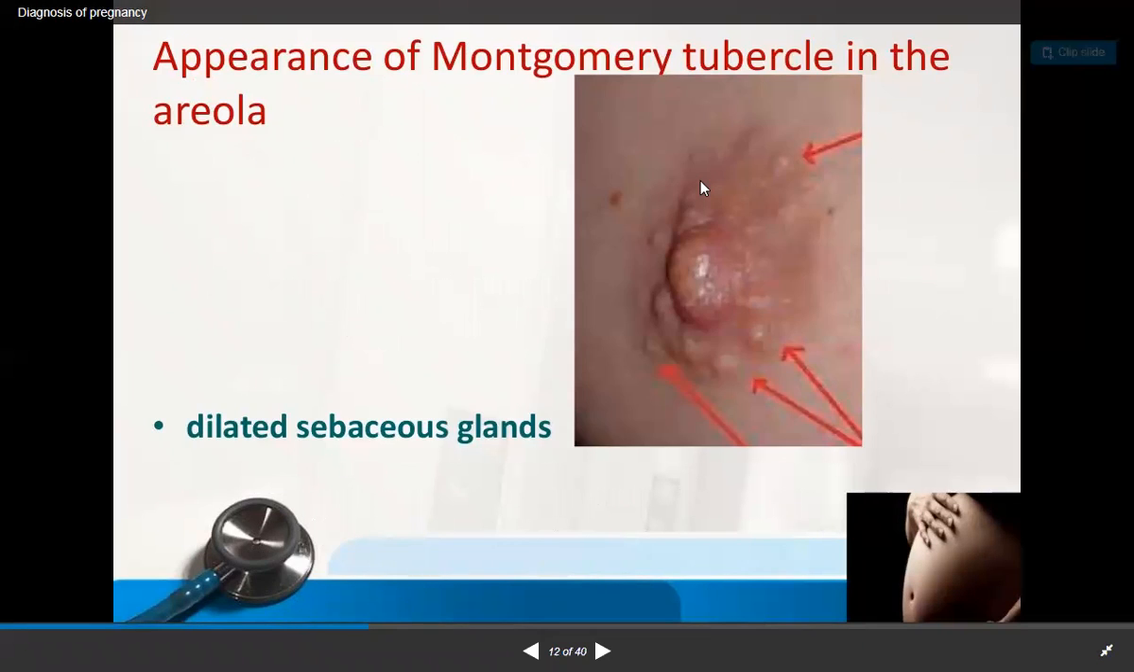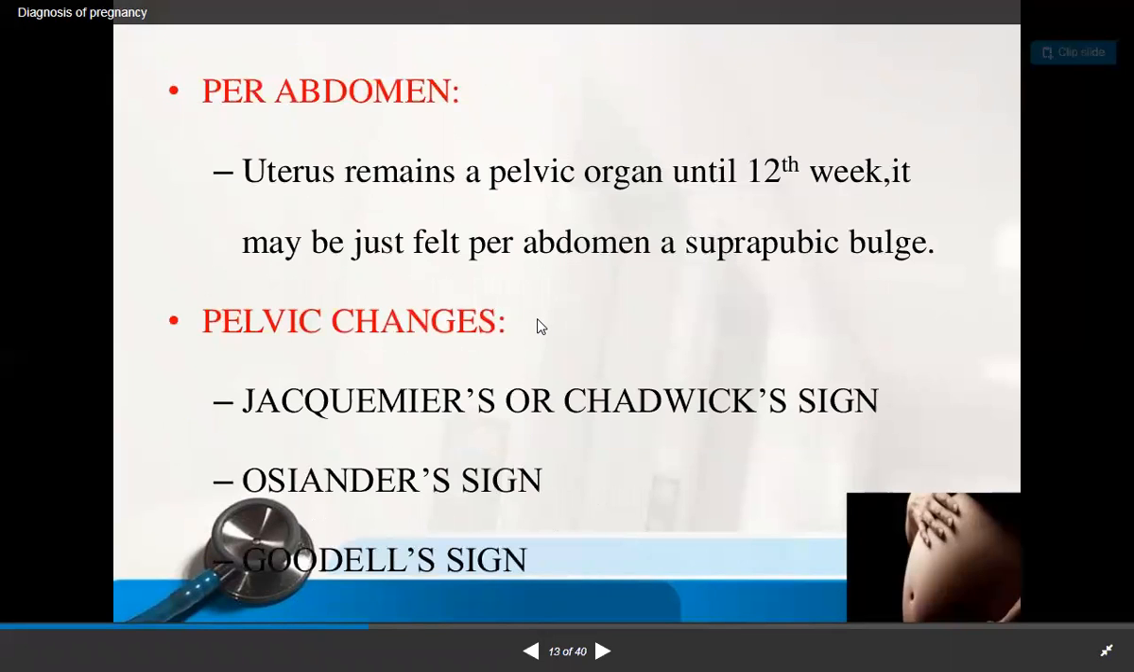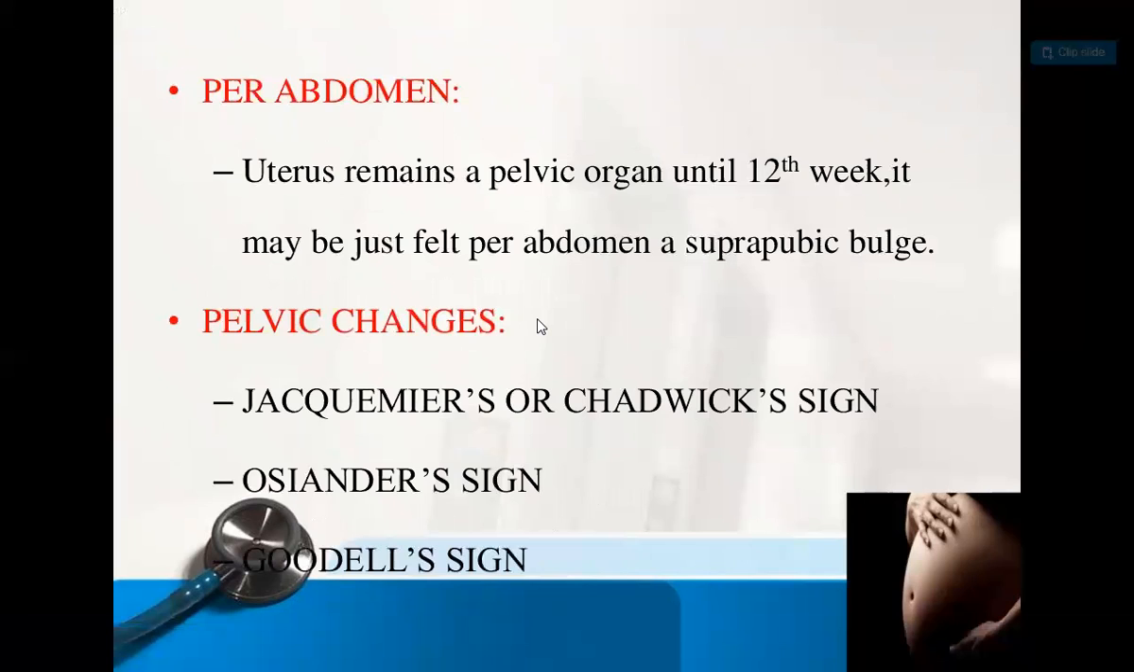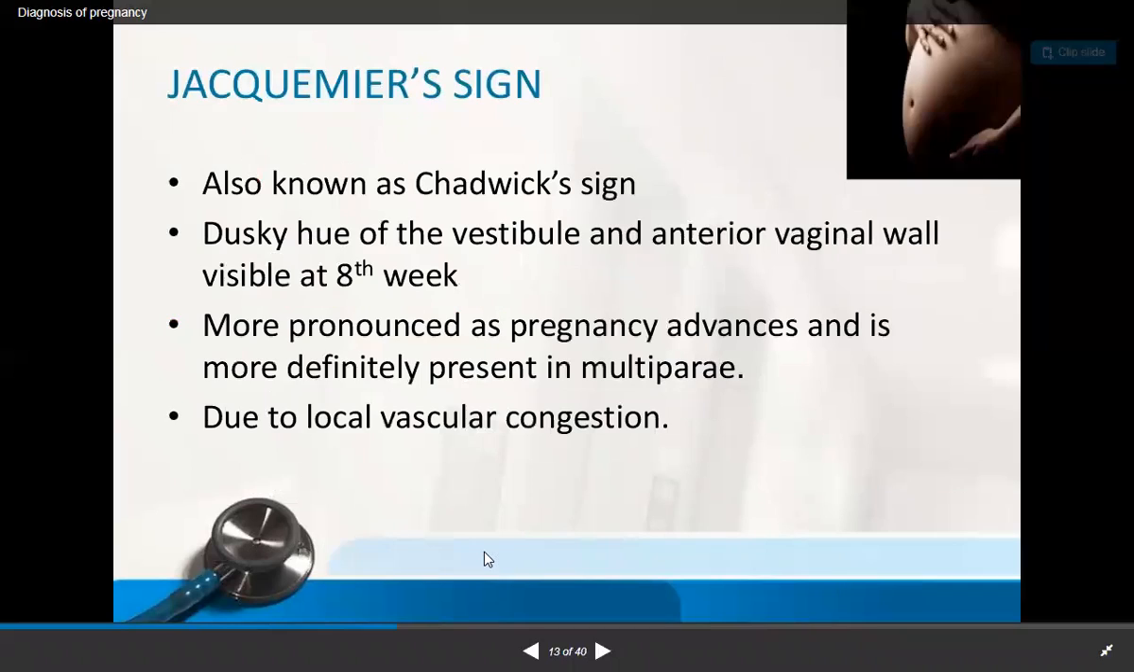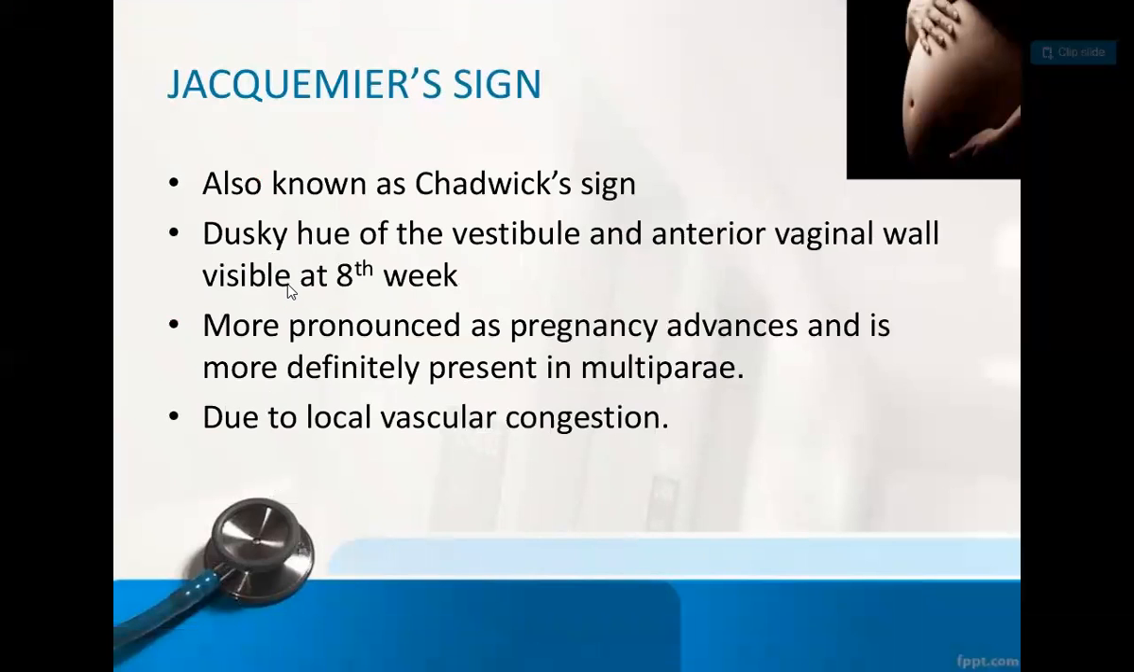That is nothing but genital sebaceous glands. Then on the abdomen, we have divided it into two parts, pelvic changes and the uterine changes. And the signs, again pelvic, that is Jacquemier or Chadwick sign, Osiander sign, and Goodell sign. In Jacquemier, that is called the Chadwick sign, that is just color. That is Jacquemier or Chadwick sign.